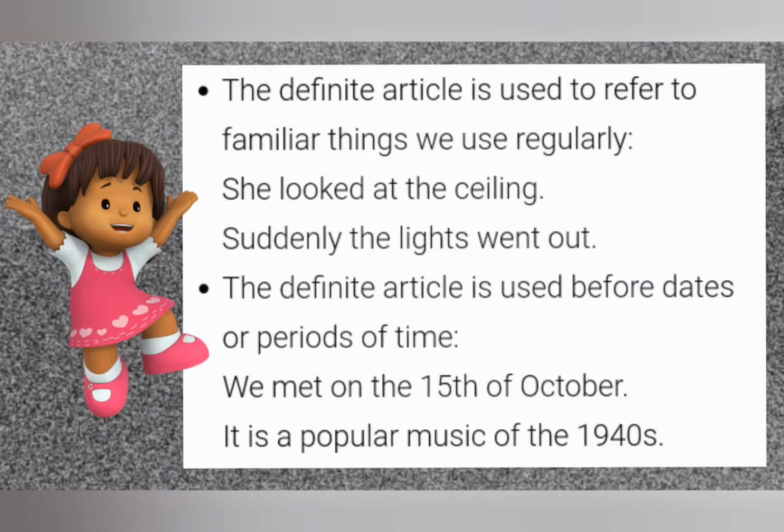The definite article is used to refer to familiar things we use regularly. She looked at the ceiling. Suddenly the lights went out. So for familiar things we are using the.